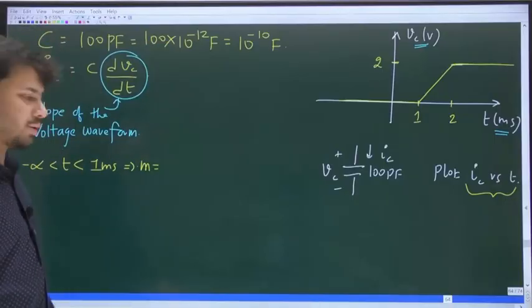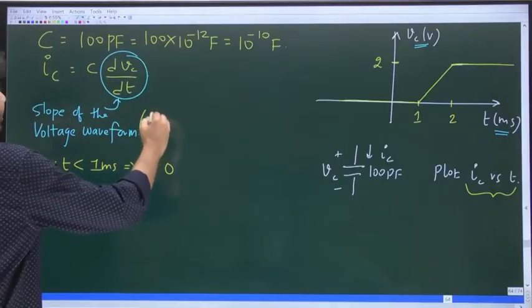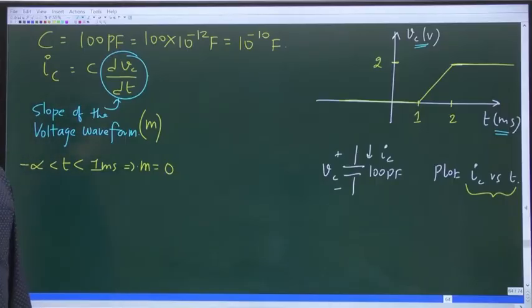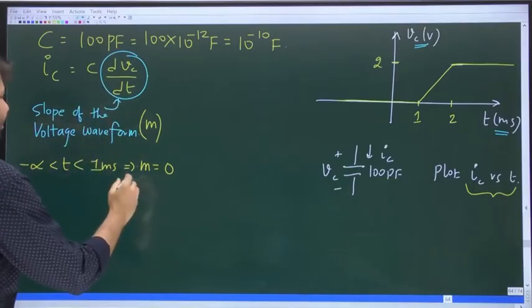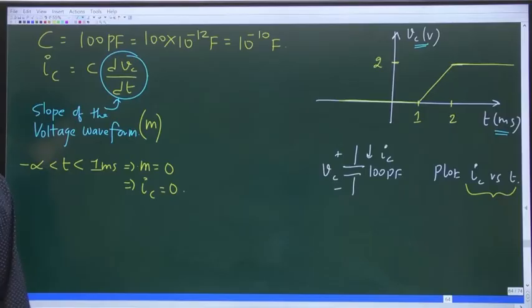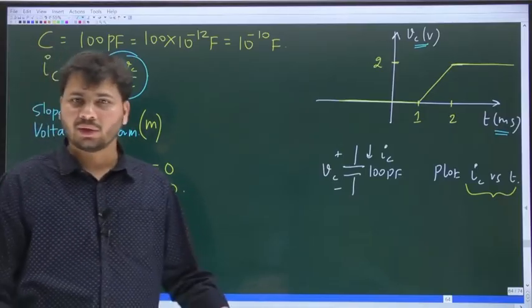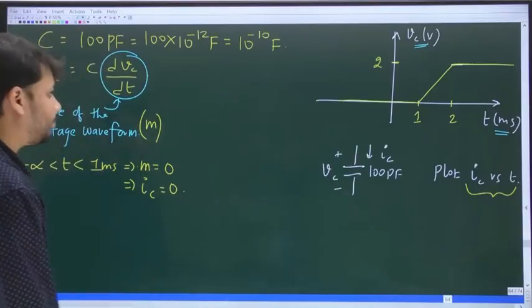Constant, slope is what? 0. M denotes what? Slope. If slope is 0, then even IC, is it not going to be 0? I mean, voltage drop constant, whether it is 0 or non-zero, as long as voltage is constant, current will be 0.